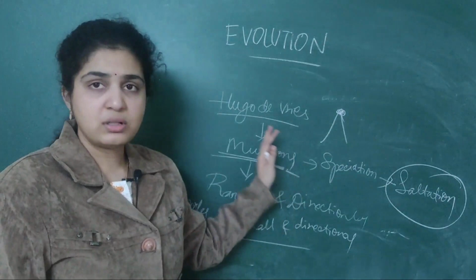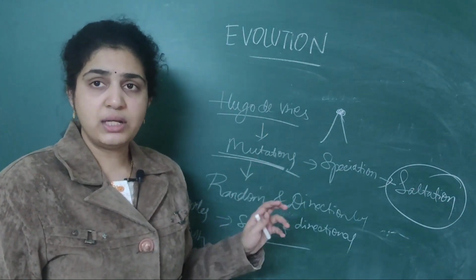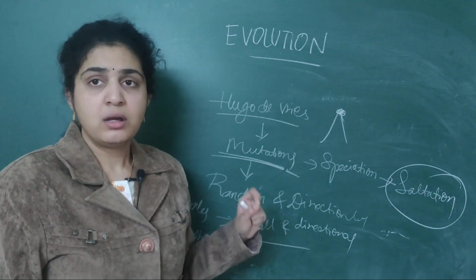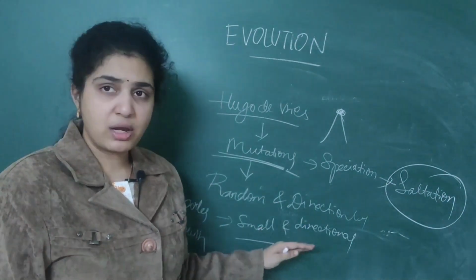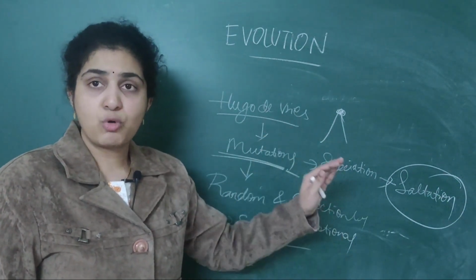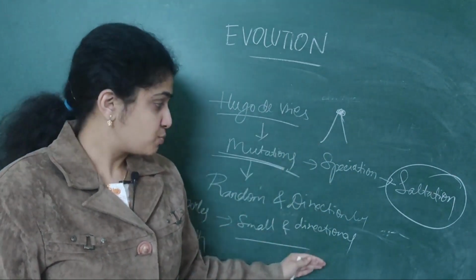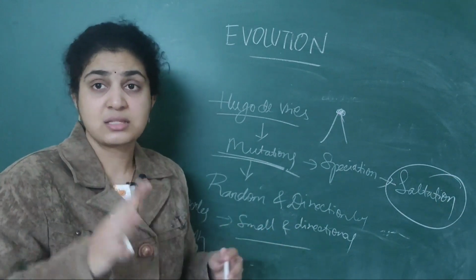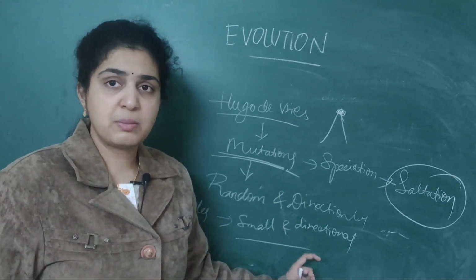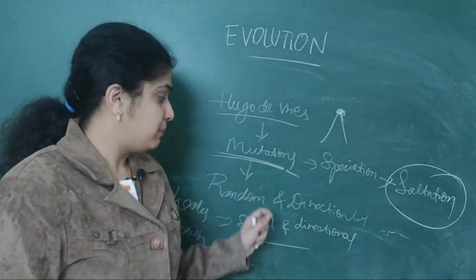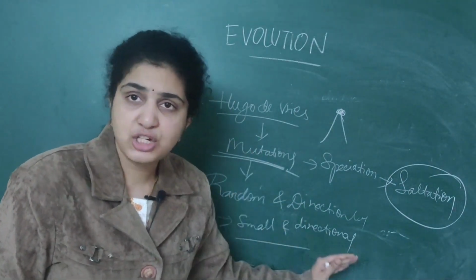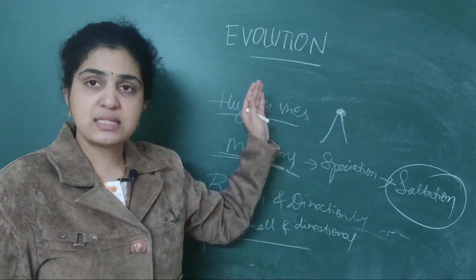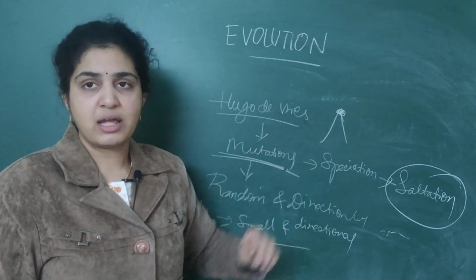This is about Darwin's theory; they'll ask you in NEET. According to Darwin, mutations are small and directional, or small and directionless, or small and random, or random and directional, like that they'll ask. I want you all to remember this point very clearly. Mutations are small and directional according to Darwin, random and directionless according to Hugo de Vries.